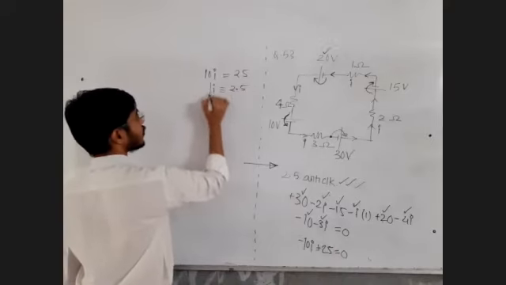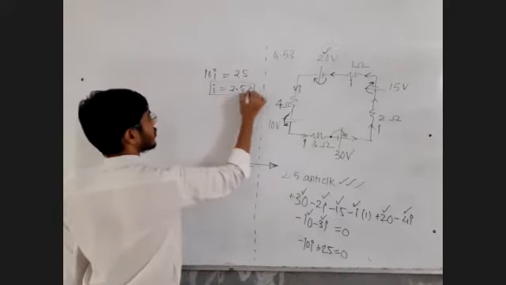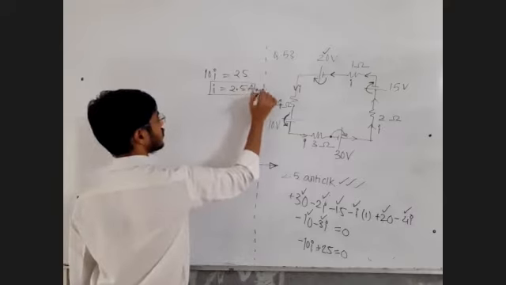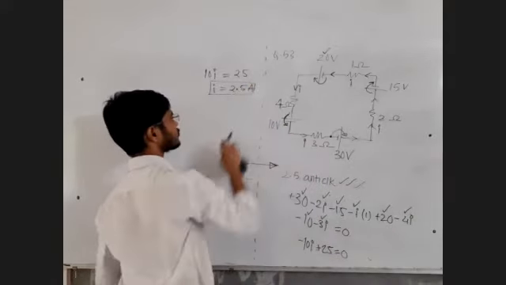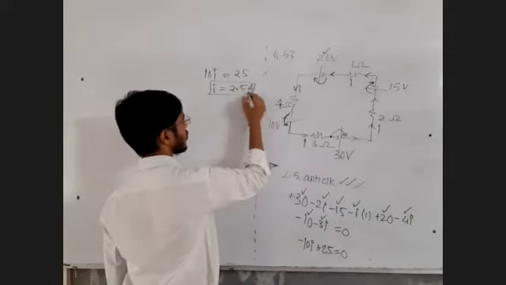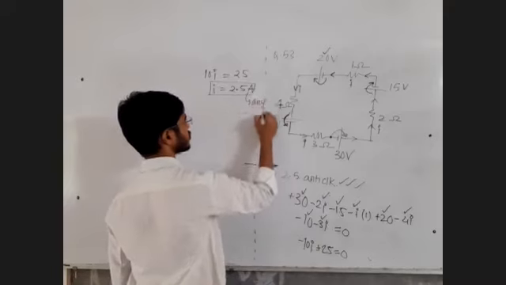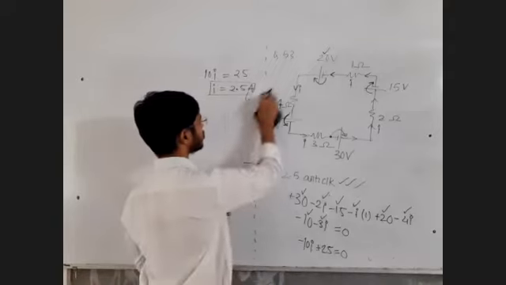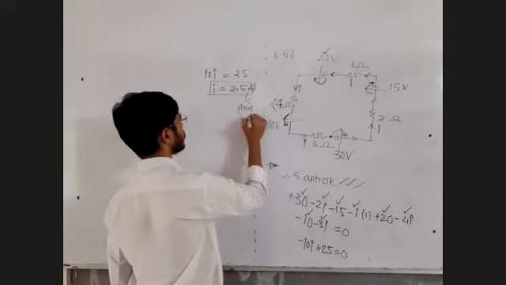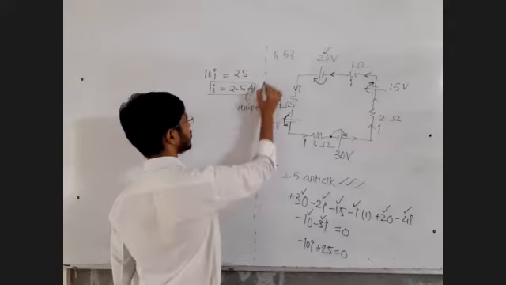The current value came out to be positive. It means the assumed direction is correct. A for ampere, or you could have written in small letters, ampere, small letter E, M, P, E, R, E.